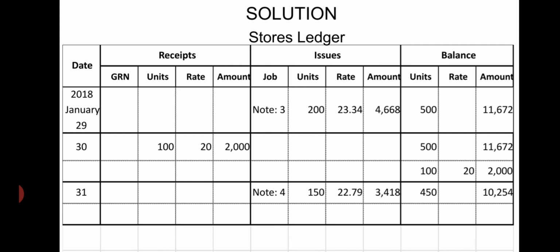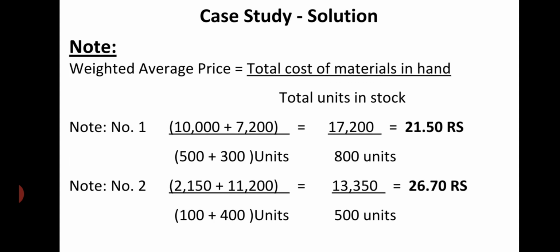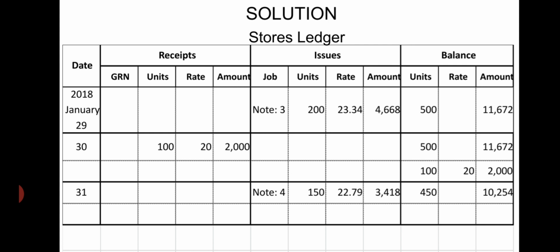On 29 we are going to issue 200 tons. See here note 3. 5,340 cost for 200 units, 11,000 cost for 500 units. Total cost will be 16,340 for 700 units. So average price will be 23.34 per unit. So we'll go for note 3. Note 3, 23.34 for 200 tons.